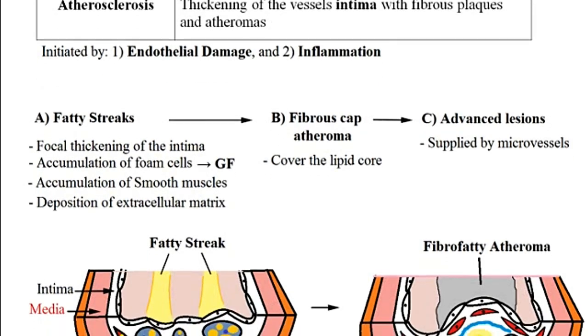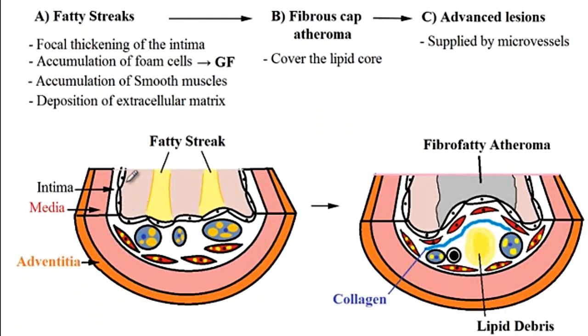So here is the structure of a vessel, where you can see that the inner layer is the tunica intima that is made of endothelial cells, and with atherosclerosis it's the tunica intima that has been thickened. The medial layer is the tunica media that is made of concentric smooth muscles, which is required for the constriction of the vessels, and so the tunica media is actually thicker in arteries compared to veins. And then finally the outermost layer is the tunica adventitia, which is made of longitudinal fibers, and so this layer is thicker in veins compared to the arteries.